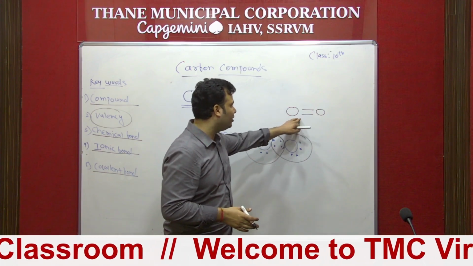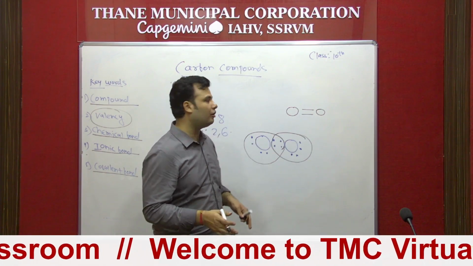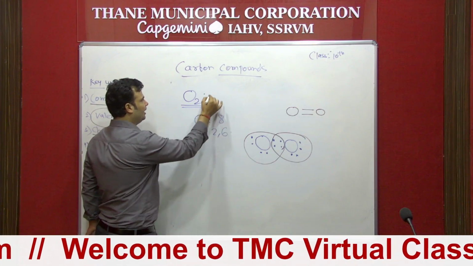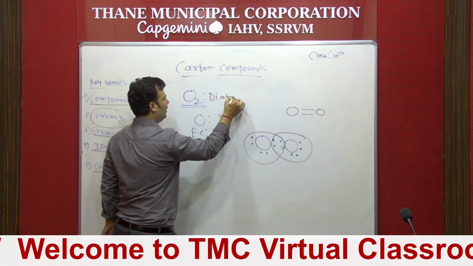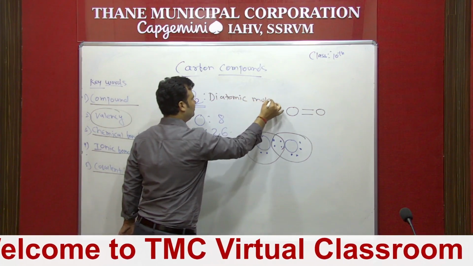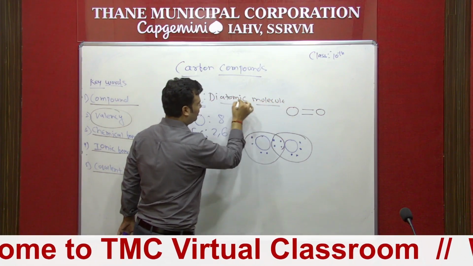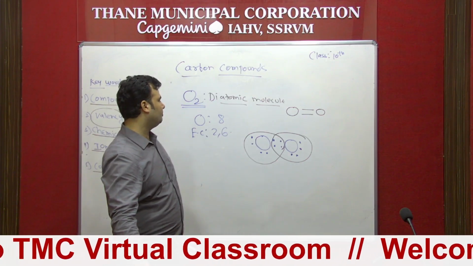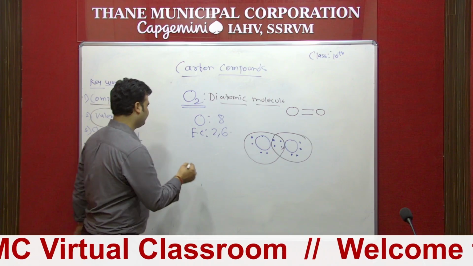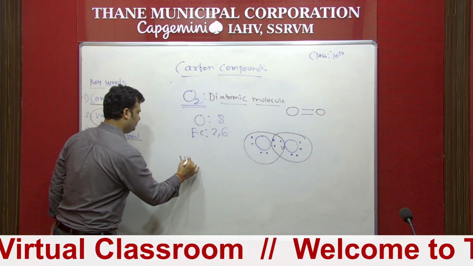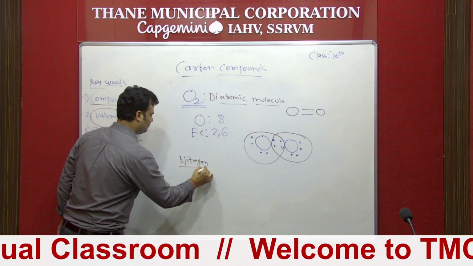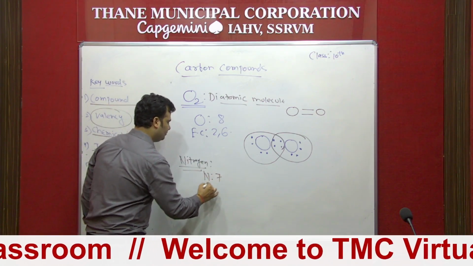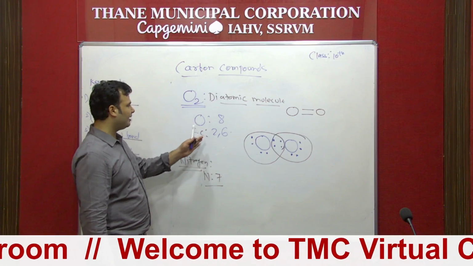So there is always sharing of electrons, and that's why we always write oxygen is a diatomic molecule, because it contains 2 atoms. That's why oxygen is a diatomic molecule. And last we can see the third part, that is sharing of 3 electrons, that is nitrogen. Nitrogen atomic number is 7. Do electronic configuration same way like oxygen.